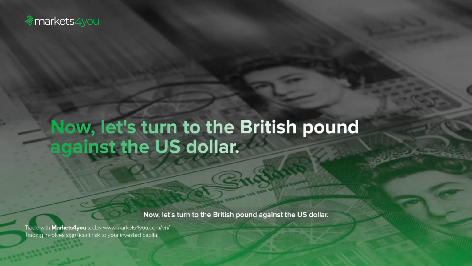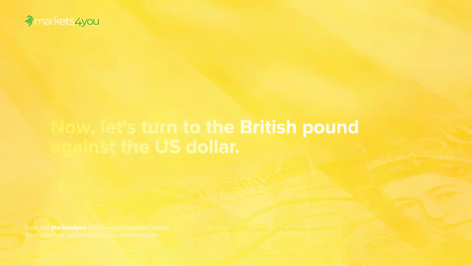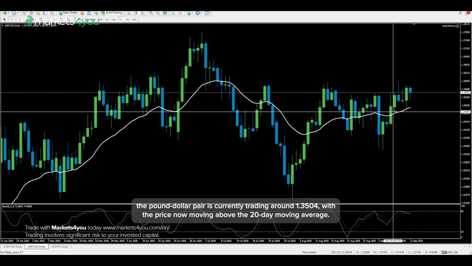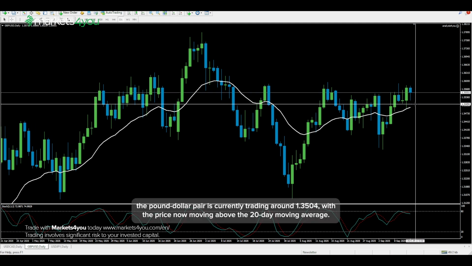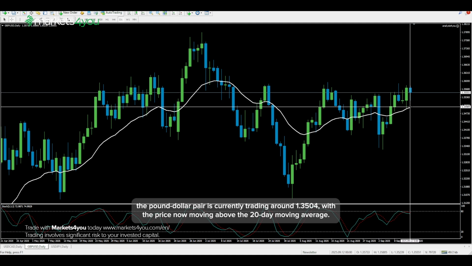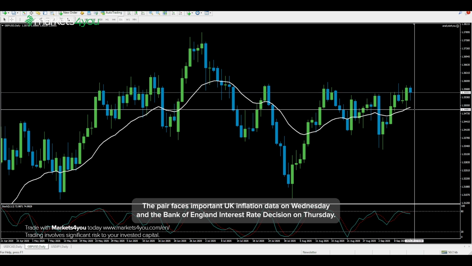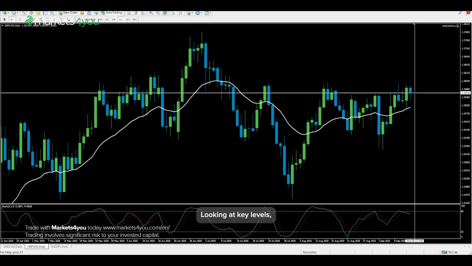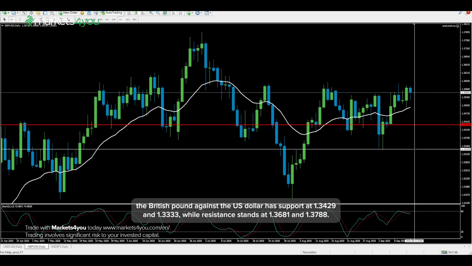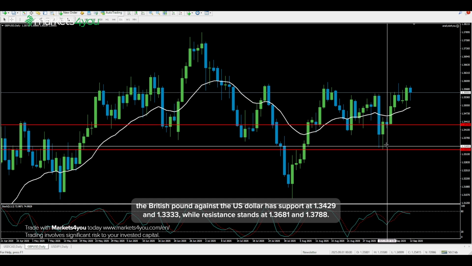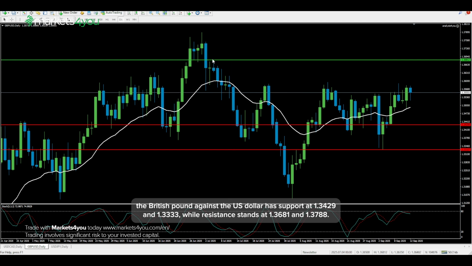Now, let's turn to the British pound against the US dollar. On the daily chart, the pound-dollar pair is currently trading around 1.3504, with the price now moving above the 20-day moving average. The pair faces important UK inflation data on Wednesday and the Bank of England interest rate decision on Thursday. Looking at key levels, the British pound against the US dollar has support at 1.3429 and 1.3333, while resistance stands at 1.3681 and 1.3788.